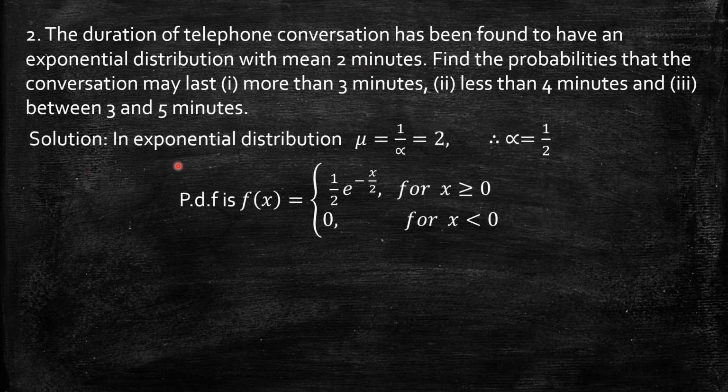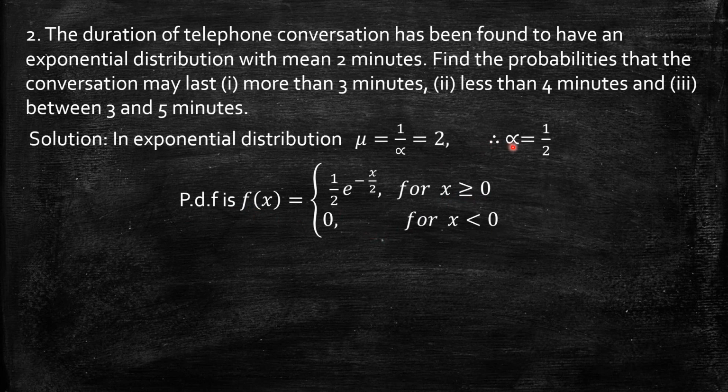So the solution: in exponential distribution, mu is 1 by alpha, which is given as 2. Now from this, alpha is the reciprocal of this, that is alpha equal to 1 by 2. Now the PDF of exponential distribution is defined as f of x equal to alpha e power minus alpha x for x greater than or equal to 0, and 0 for x less than 0.